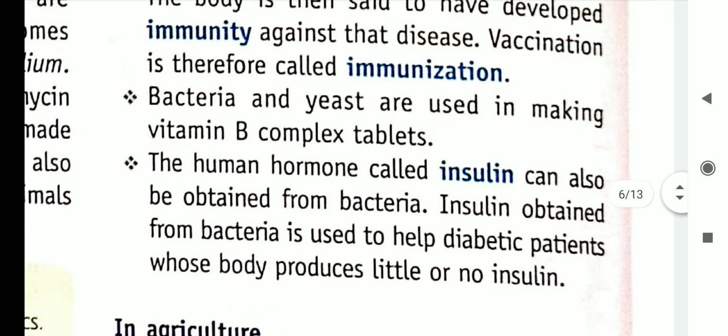Bacteria and yeast are used in making vitamin B complex tablets. The human hormone called insulin can also be obtained from bacteria. Insulin obtained from bacteria is used to help diabetic patients whose body produces little or no insulin. So bacteria also help cure diabetic patients by providing insulin to inject into their body.